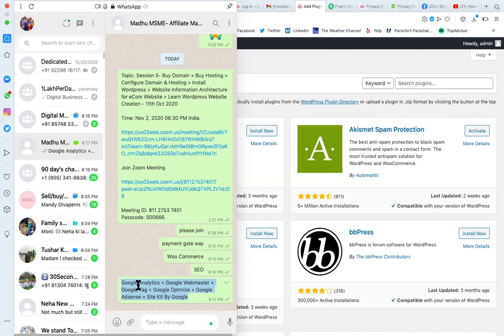This will take care of it, and I will also show you how to generate the Google Analytics code and Webmaster code. I will not go into the detail of Analytics and Webmaster and Tag Manager, but at least these two are the basics: Google Webmaster, where you are submitting your website for SEO ranking, and Google Analytics, where you want the user behavior data regarding your website. These two codes I will help you install, but we will not be able to see them in detail, only install the code.